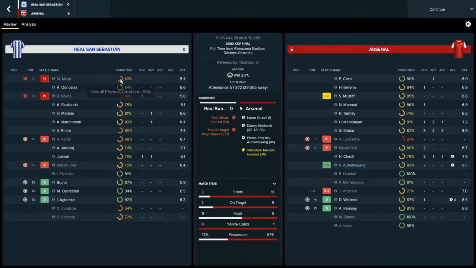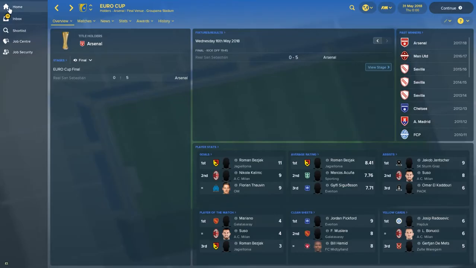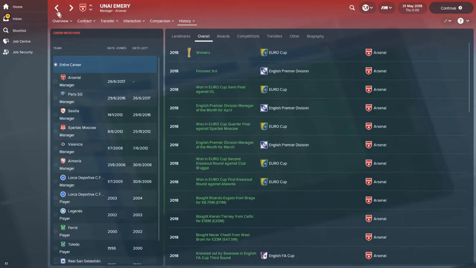Is it going to let me have a look? It is. Chadley scoring on the first minute. Welbeck getting a hat-trick. Who says this game isn't realistic, eh? And Aubameyang getting the one in the 85th and getting the player of the match. He got... not too sure why, just the one goal. I thought Welbeck might have got that. He came off the bench to do that. Came on just before half-time and got a hat-trick. Danny Welbs, that guy. So he survived.